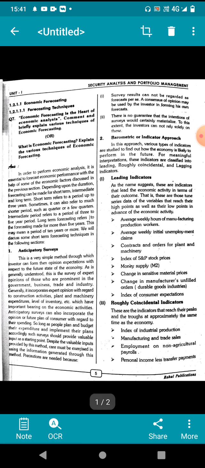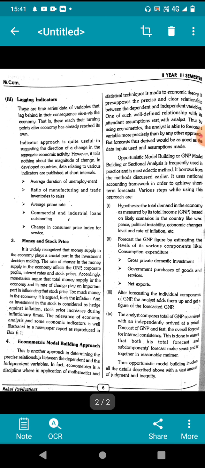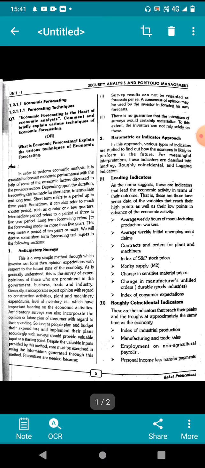Okay students, economic forecasting consists of anticipatory surveys and barometric indicators: leading indicators, coincidental indicators, lagging indicators, money and stock price, and the economic model building approach. These are the four types of approaches.